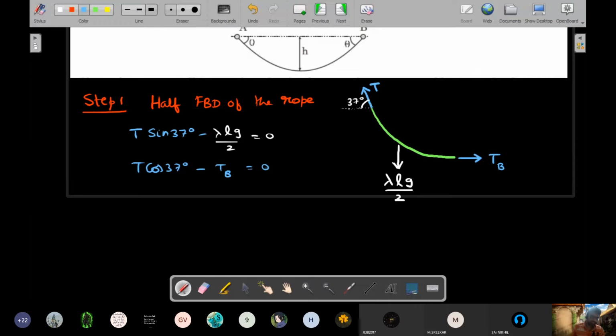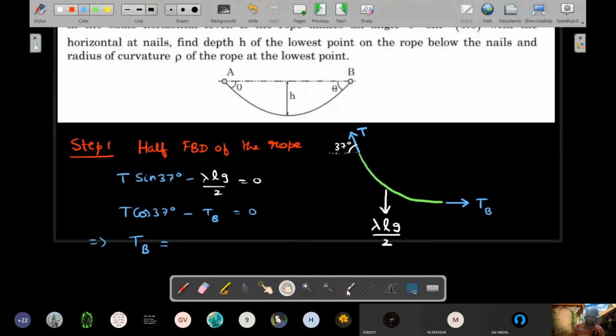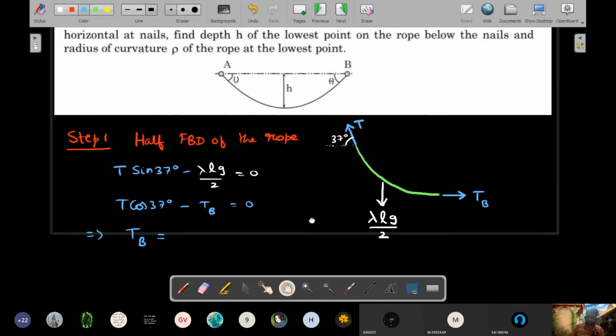So you'd end up having the value of TB, which is the bottom, right? Why am I interested in the bottom? Because maybe that could help me to draw an FBD at the bottom so that I can find the radius of curvature at the bottom, because he's talking about both the lowest points. So I'm more interested in TB. Anyway, you can also find the topmost point because these are the two variables, two equations.